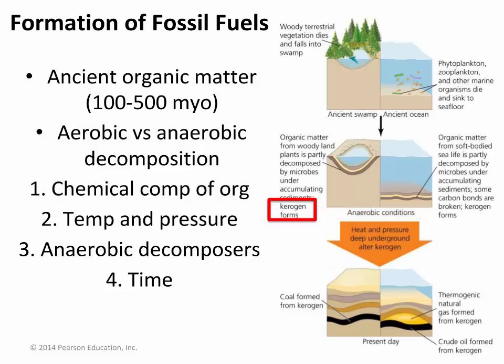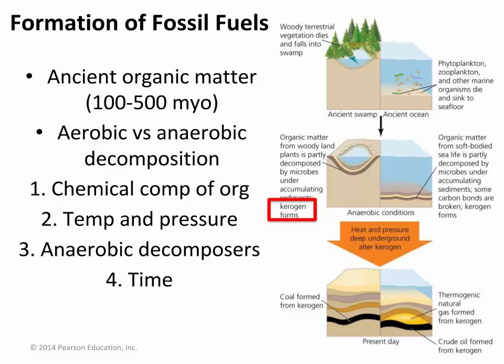Notice that plant material, represented by a tree, is seen on the left side of this figure. This is because coal forms from plant matter that is compacted so tightly that there is little decomposition. On the right side, you see phytoplankton and zooplankton. These soft-bodied organisms eventually form natural gas or crude oil. In all cases, the ancient organisms must be subjected to geothermal heat and pressure to transform into fossil fuels.